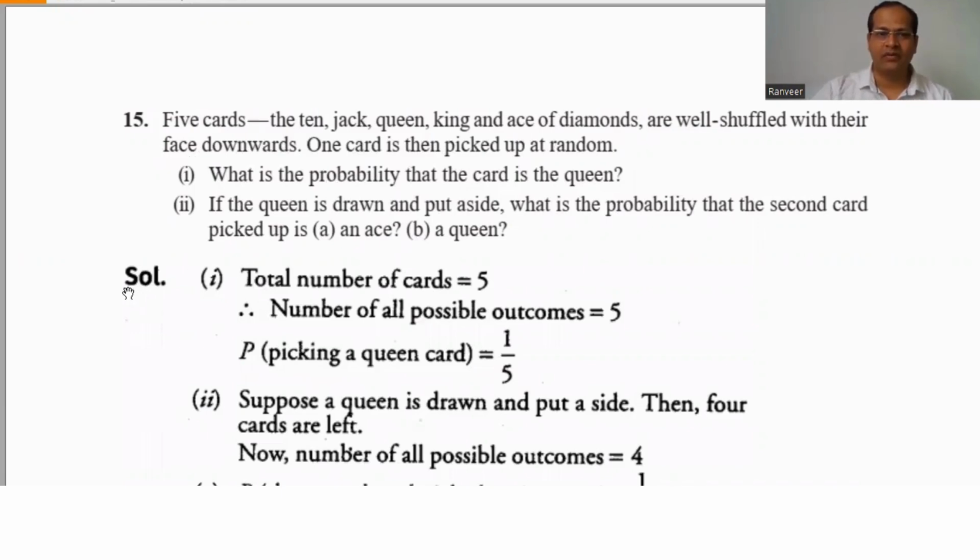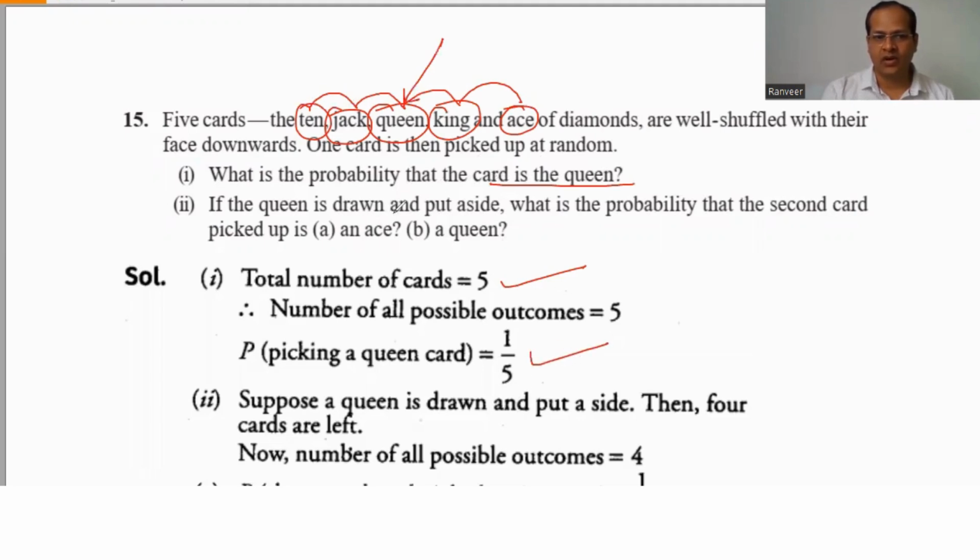So the total number of cards: 1 is 10, second Jack, Queen, King, and Ace. So 1, 2, 3, 4, 5. The total number of cards is 5. What is the probability of getting the queen? Only one queen is there, so the probability is 1 by 5.